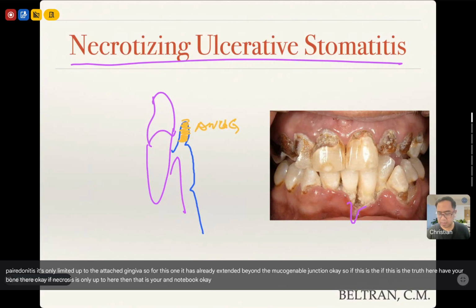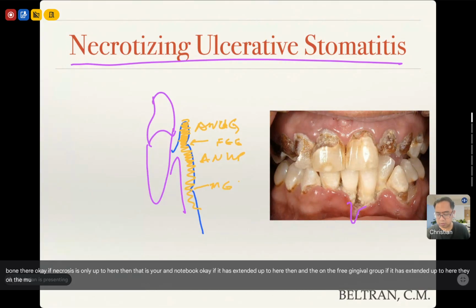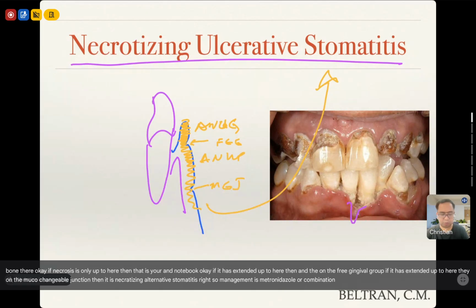If it has extended up to here, beyond the pre-gingival groove, that is necrotizing ulcerative periodontitis. If it has extended up to here, beyond the mucogingival junction, then it is necrotizing ulcerative stomatitis. All right? So management is metronidazole or combination with amoxicillin.